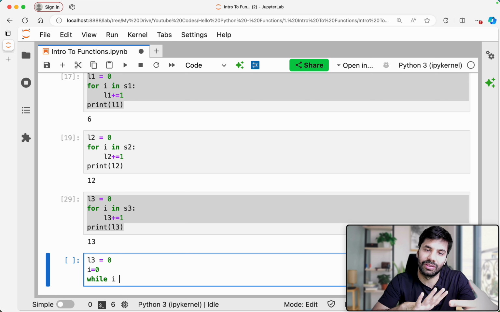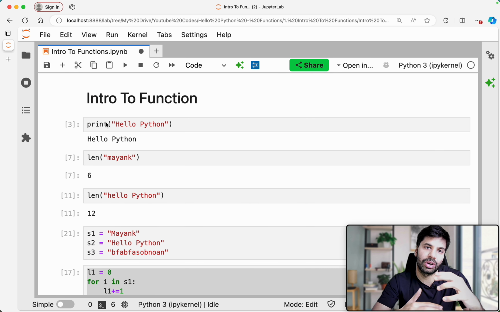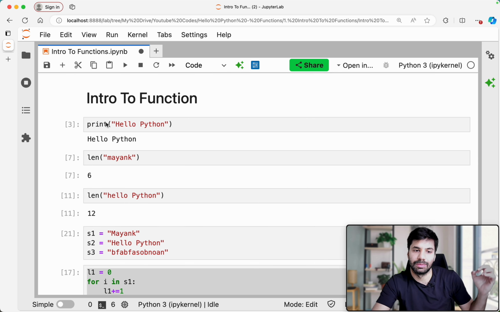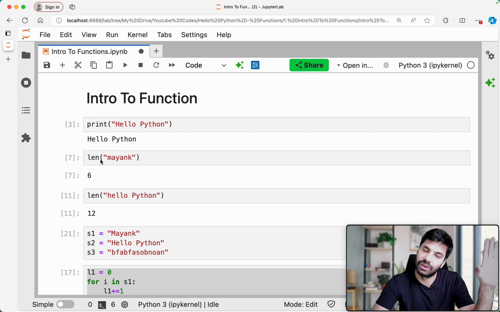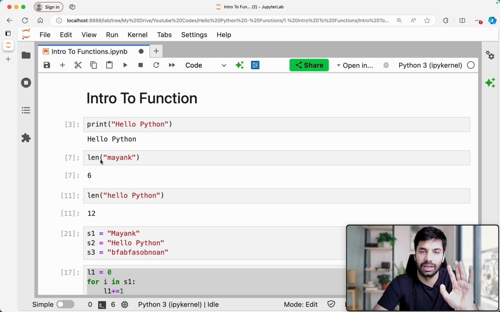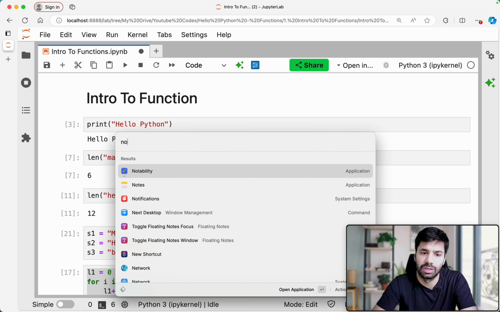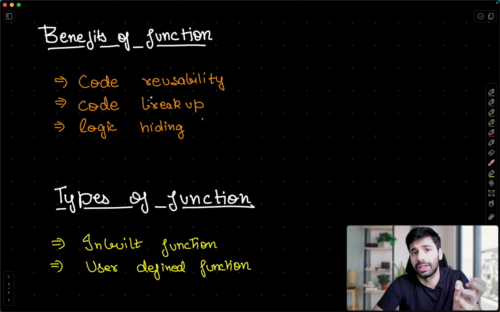If we have defined our logic once, then why should we do it again and again? If we have to use print, we don't write print again and again from scratch. Similarly, length is written one time, it is written once, and I'm just using it directly. Similarly, to wash clothes, the function is already written, and I'm just using it directly. I am not writing it again and again, and that is the best benefit of a function. Less code you write, less will be the errors, and you will not be repeating yourself.